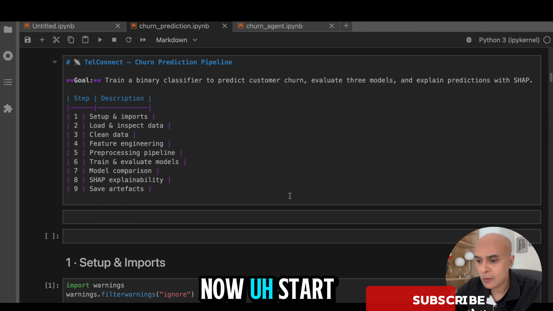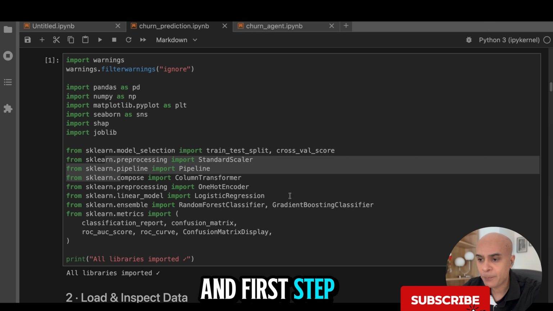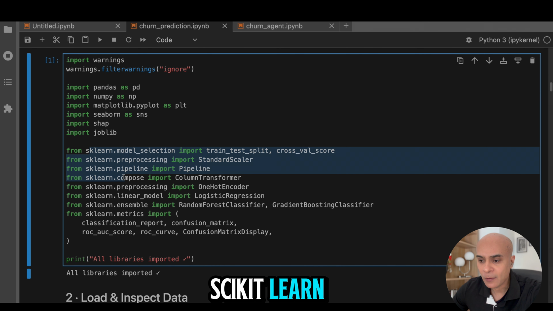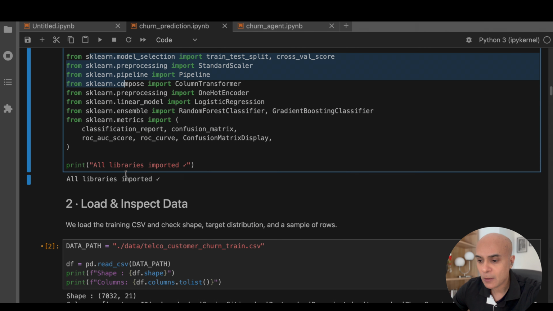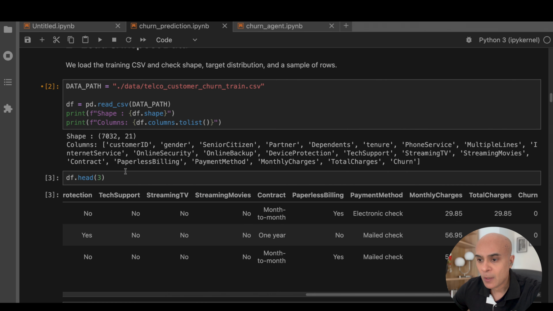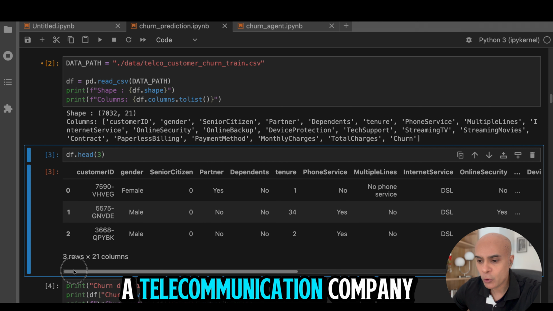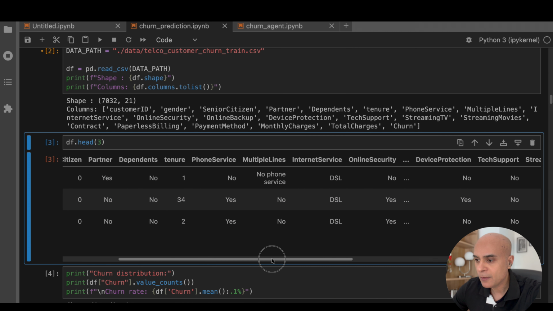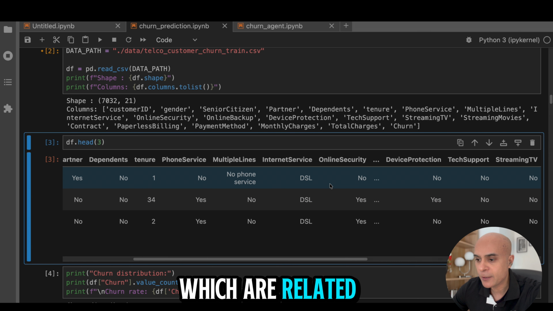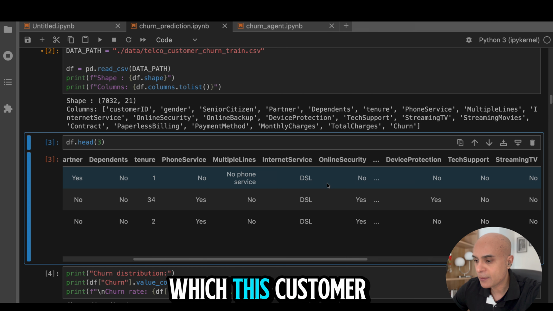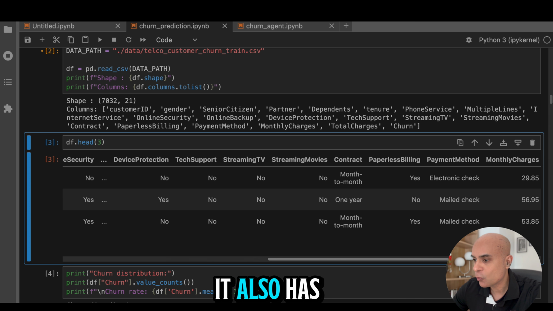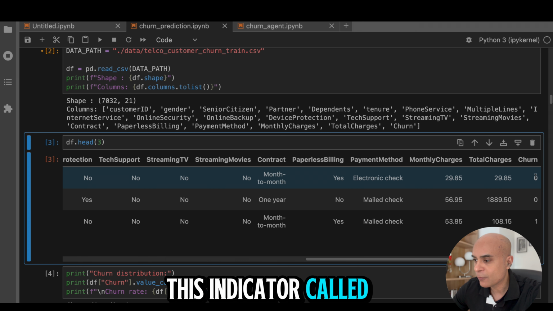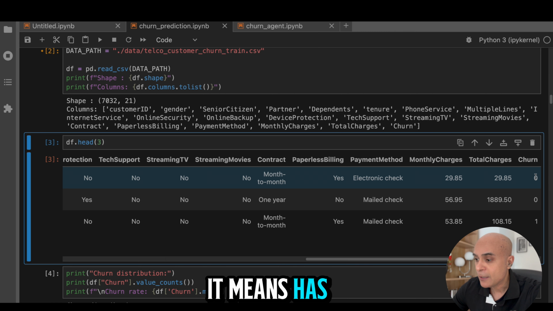So let us now start with the code, and the first step is to import some packages. The packages are mostly around scikit-learn, which is going to help us build the machine learning model. Let us also now look at the data. The data is coming from a telecommunication company, so it has fields like customer ID, gender, senior citizen, as well as different fields related to the different services which the customer has, as well as the billing information. You also have an indicator called churn, which means has the customer left or not.